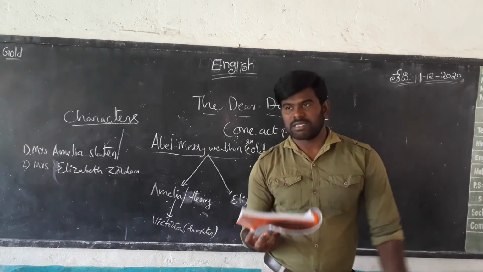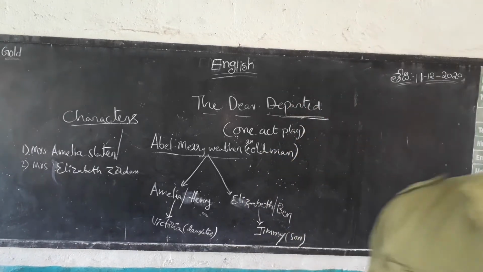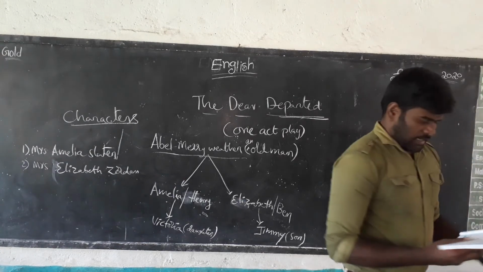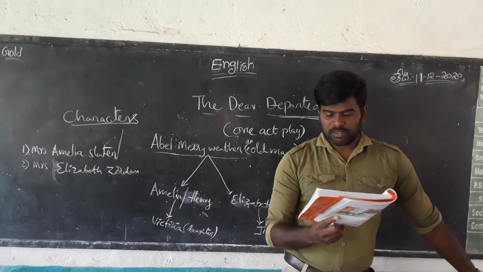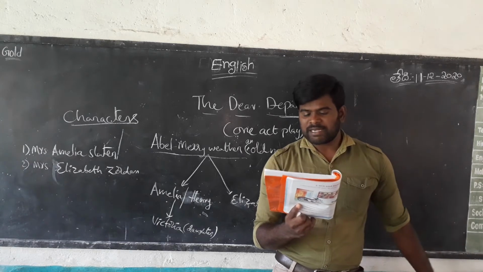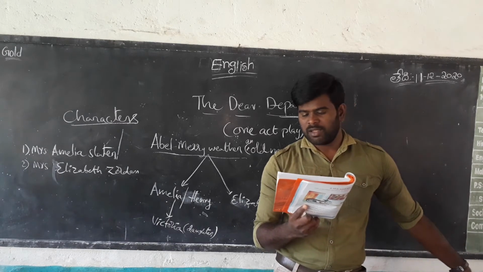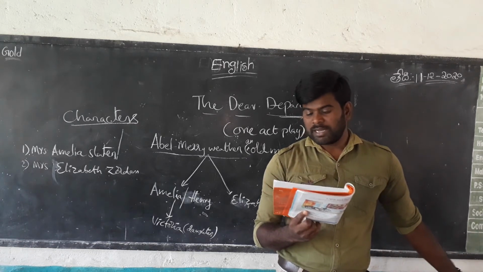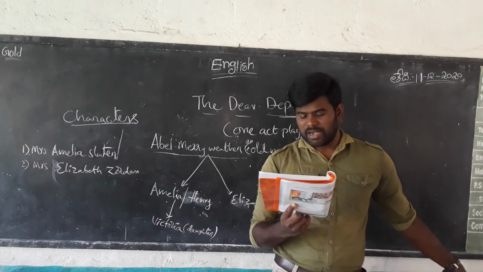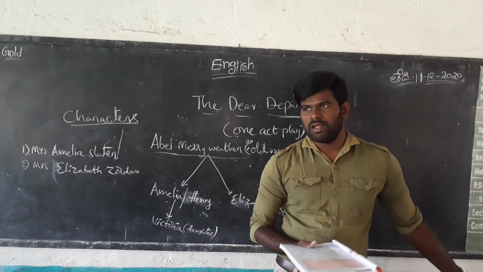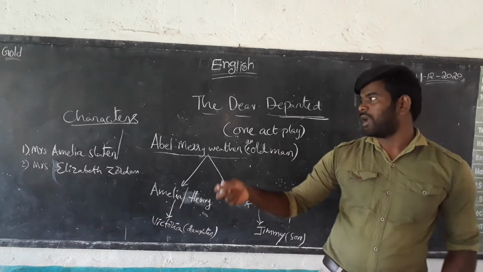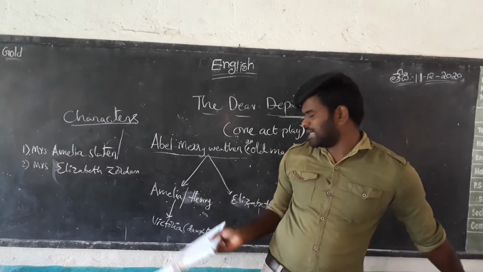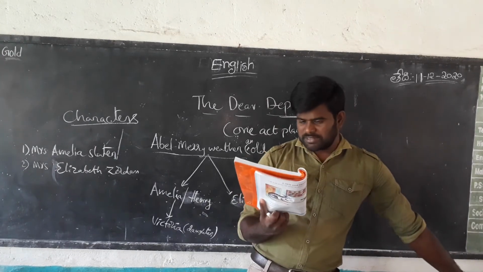So here a noise is heard. What kind of noise is it? Henry Slater, a stooping heavy man with a drooping moustache, is wearing a black tail coat, grey trousers, a black tie and a bowler hat. Whenever the story starts, we can observe how the characters appear.